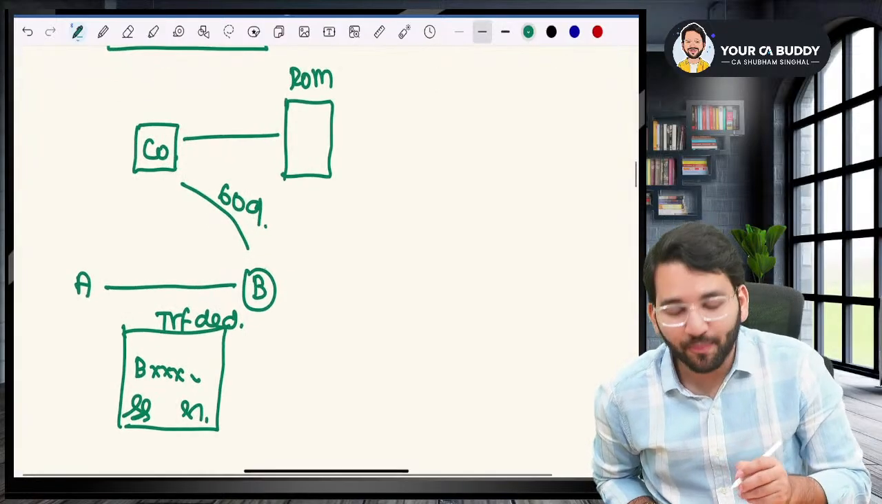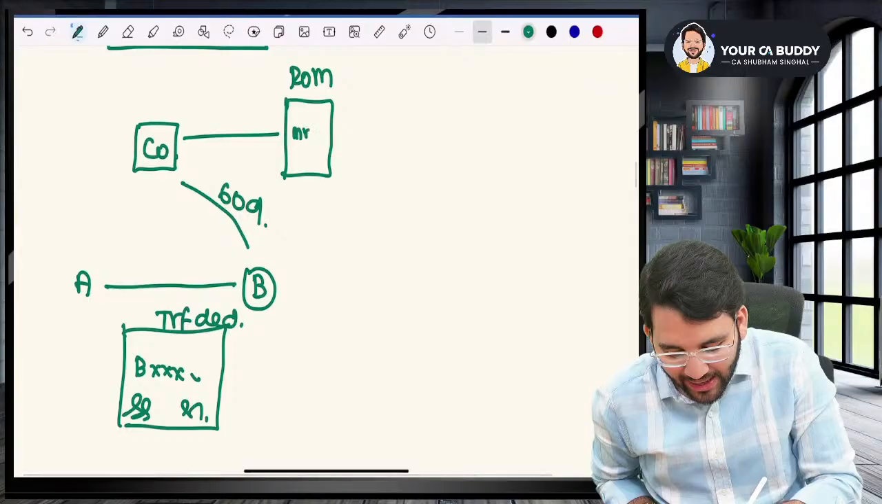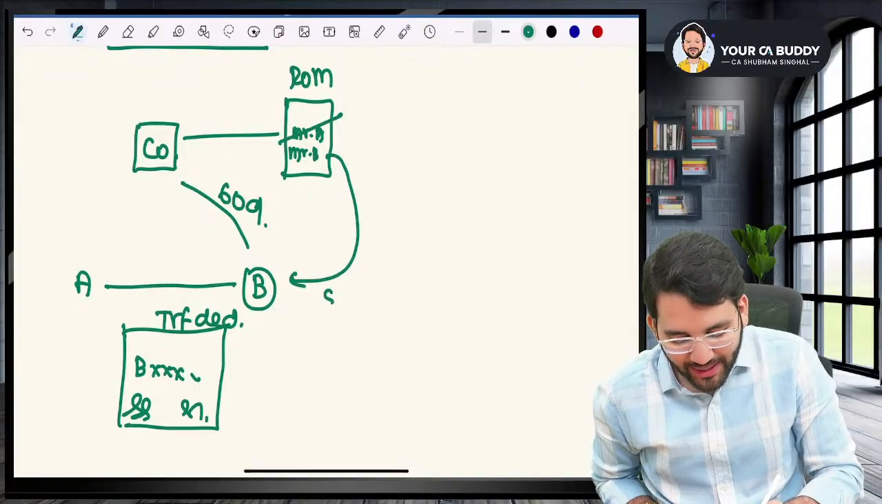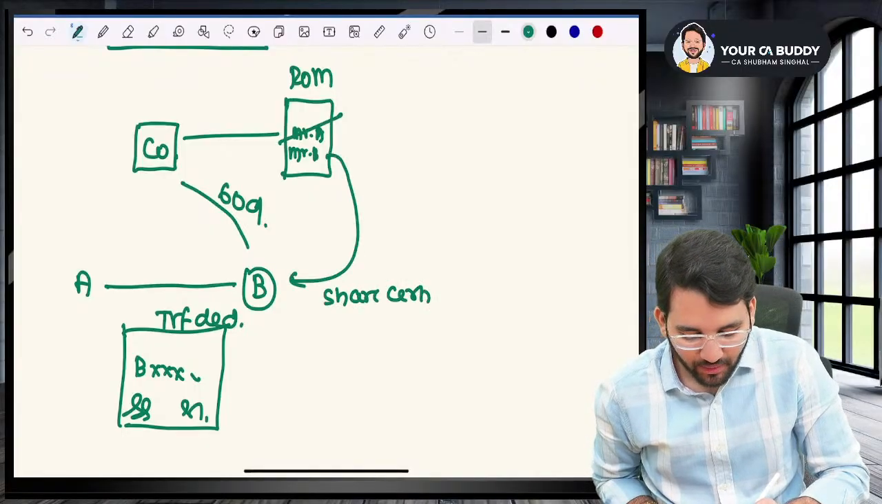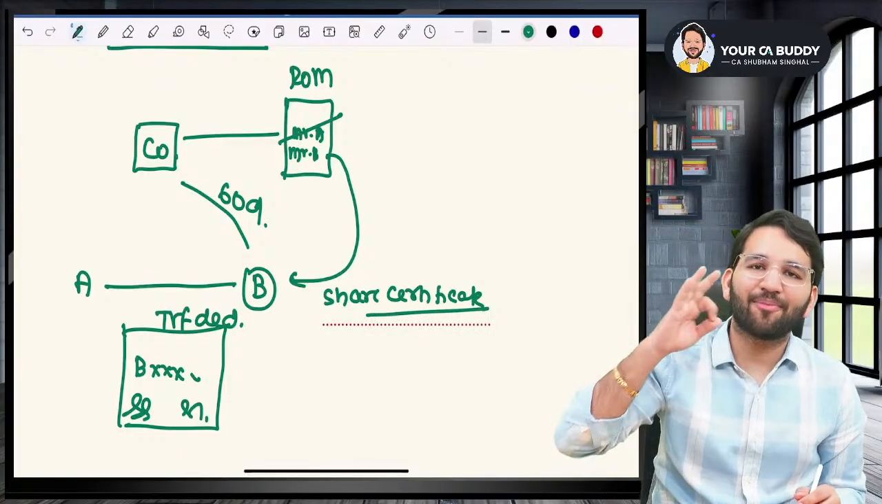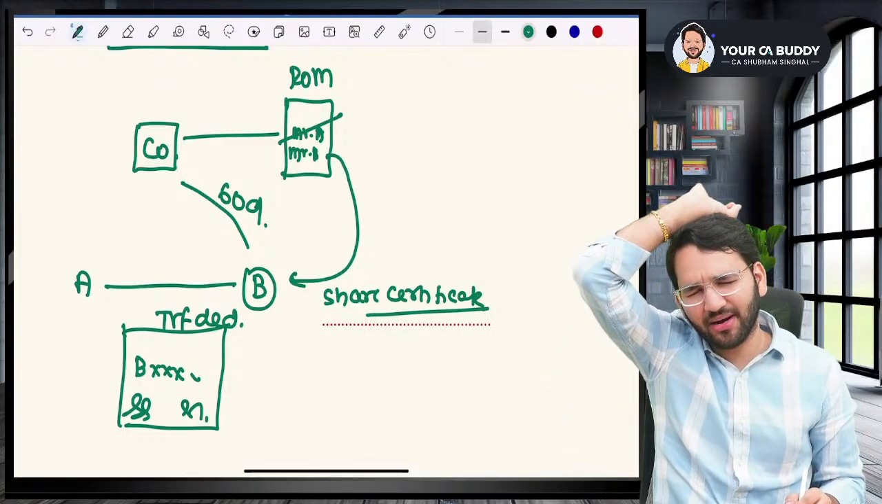Now, what will the company do? In the register of members, Mr. A's name will be removed, and instead of that, Mr. B's name will be written. And after that, a share certificate will be issued to Mr. B. So this type of transfer used to happen way back, way earlier.